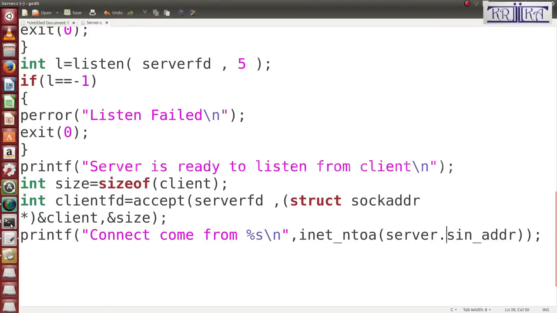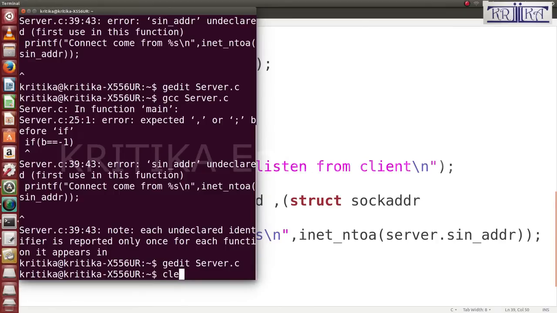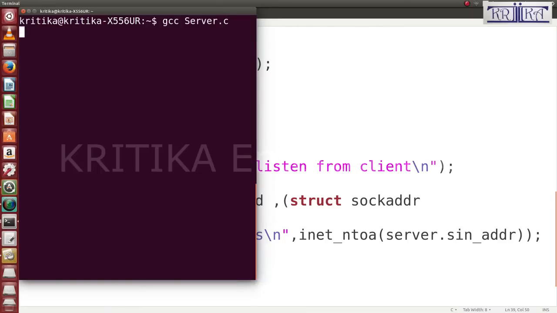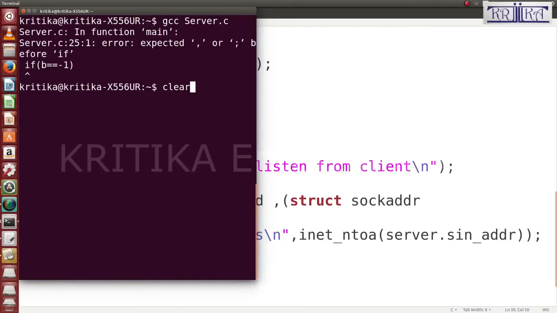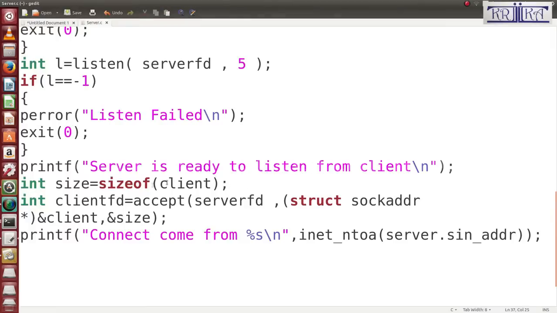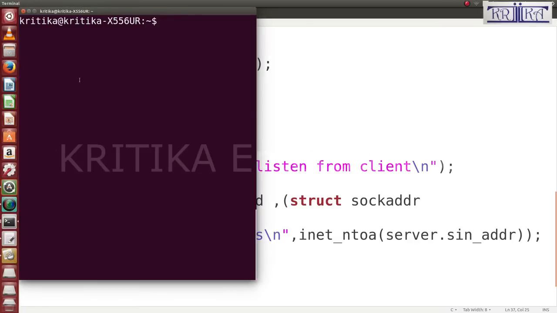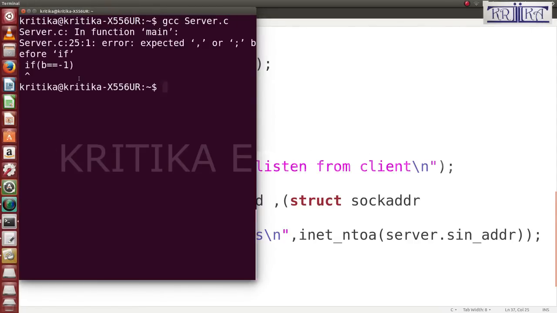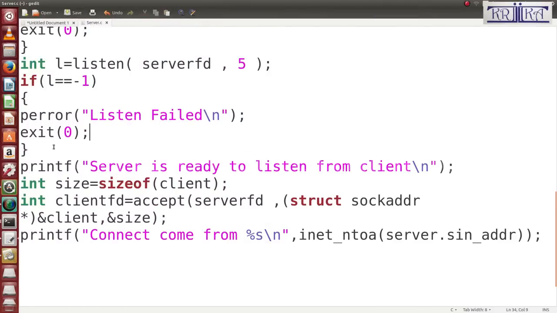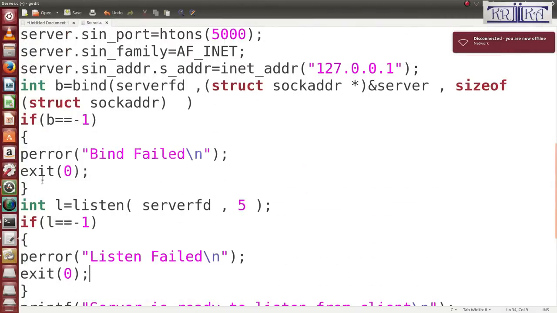You see whether it compiled successfully or not. Then clear. Then, okay. If line 25 displays the error, go to line 25. What is the error? It is if b equals to -1. Here, the semicolon is not given, so give the semicolon. Okay, then I will save it. Then you see.